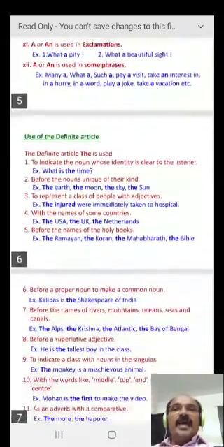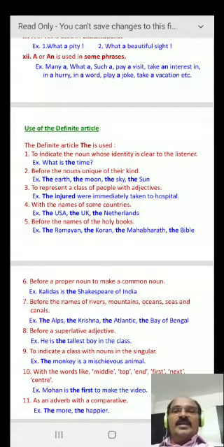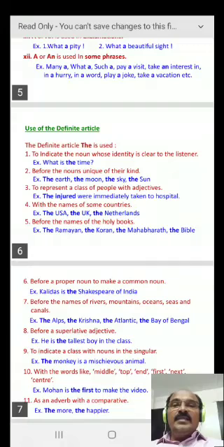12. A or an is used in some phrases. Many a, what a, such a, pay a visit, take an interest in, in a hurry, in a word, play a joke, take a vacation, etc. Let us discuss the use of the definite article. The definite article the is used to indicate the noun whose identity is clear to the listener. For example, what is the time?